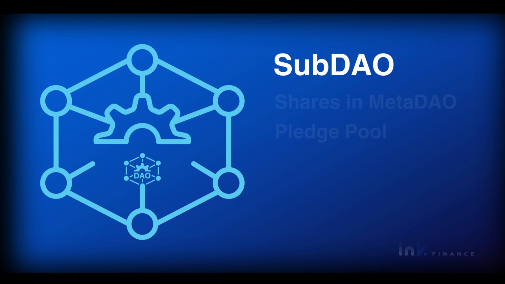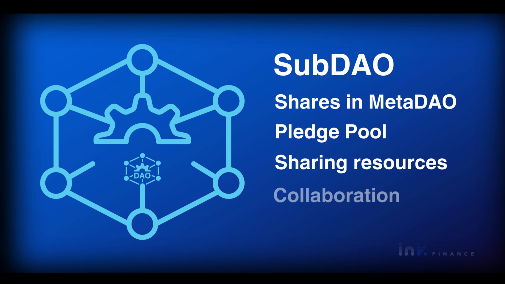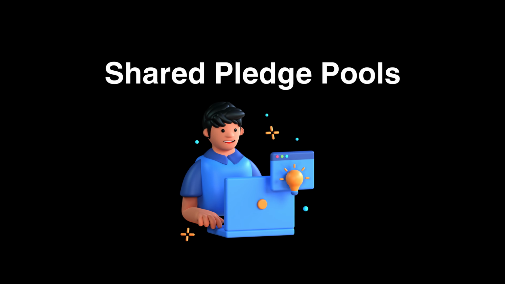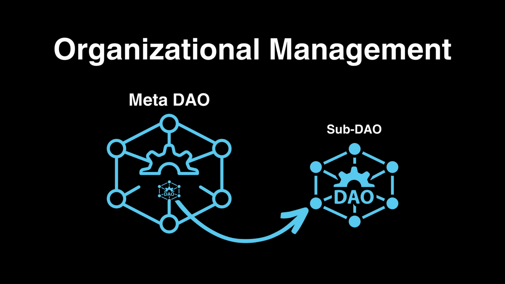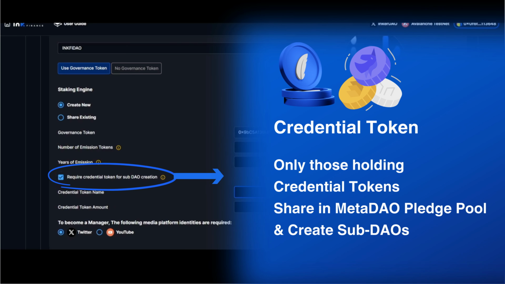A sub-DAO usually shares in the meta-DAO pledge pool managed by the meta-DAO's organizational staking structure. This option shares resources in the meta-DAO, promoting collaborative efforts and optimization. Shared pledge pools are ideal for creators who wish to facilitate organizational management and collaboration amongst the meta and sub-DAOs. However, note that meta-DAOs might set credential tokens for permissioned entry into its economic system, meaning only those holding credential tokens can share in the meta-DAO pledge pool and create sub-DAOs.